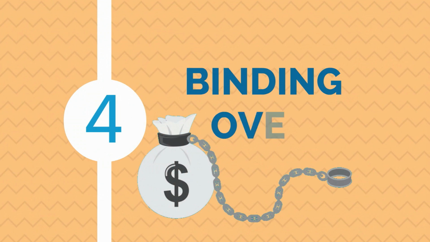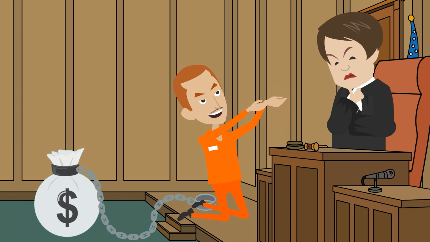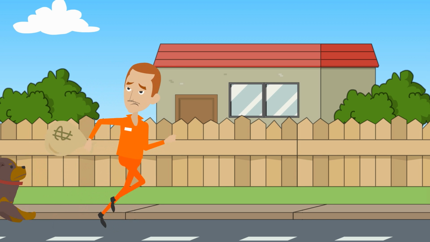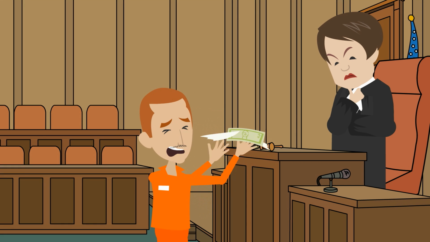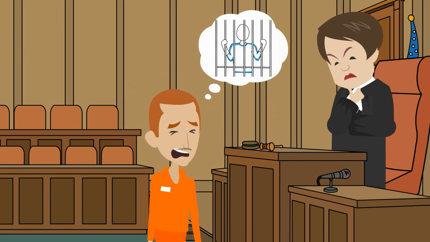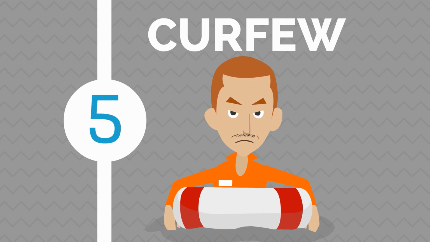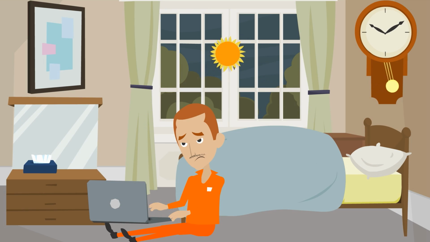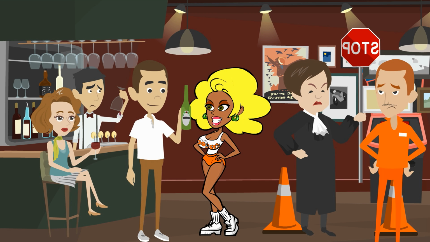In addition, the court can bind over the criminal. This form of conditional release involves the accused entering into a monetary bond. If he gets into trouble within the time stated in the order, he must pay that sum of money or face imprisonment. And lastly, a court can restrict the movement of the accused by ordering him to be at home between certain hours of the day, or to ban him from entering certain places.